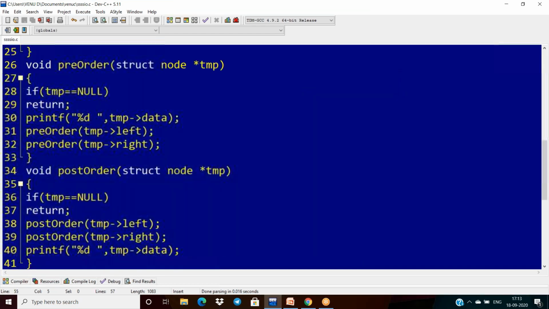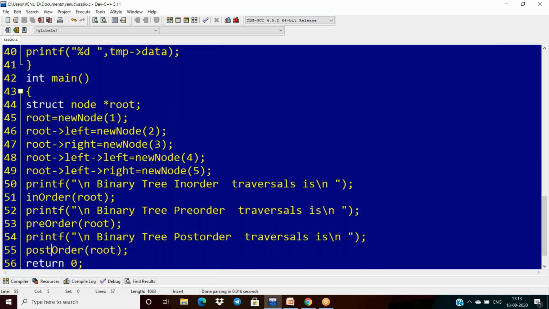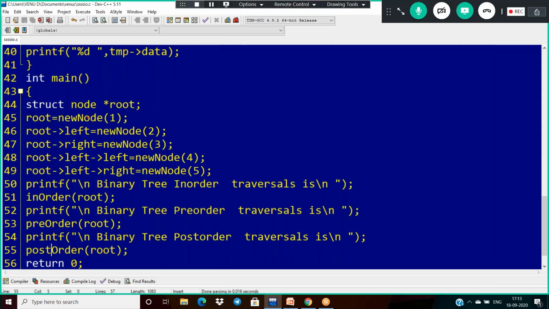First we have to create a pointer root and call the function new node of one. Then immediately it will take this element, allocate the space, set left and right pointers as null, and the data is one. That is again returned to root here.